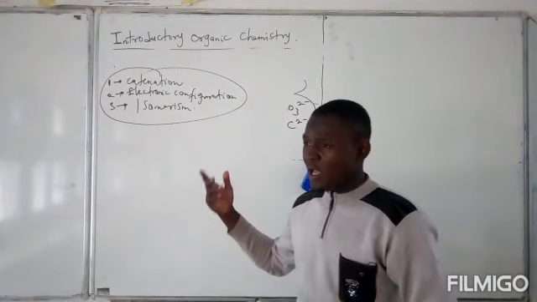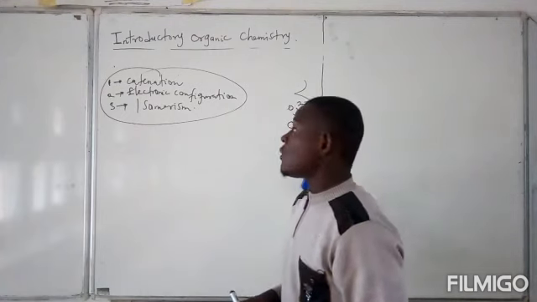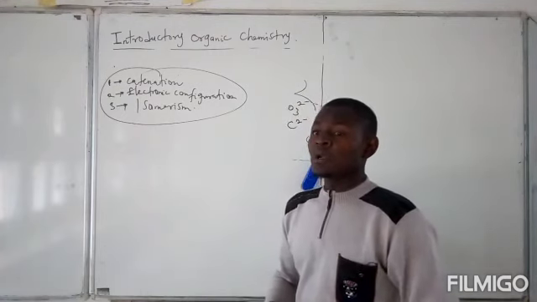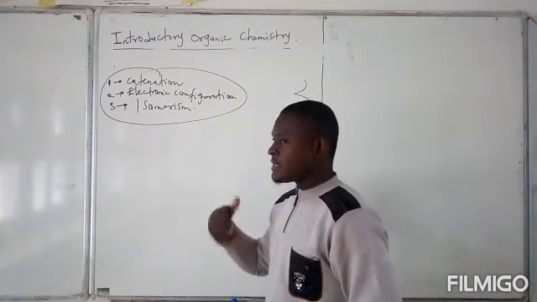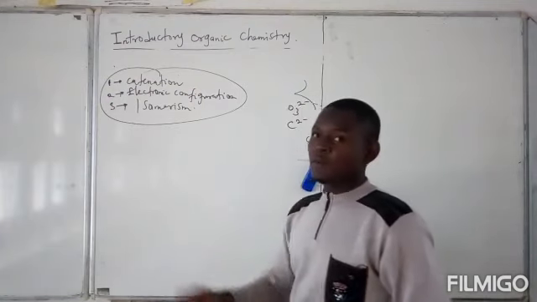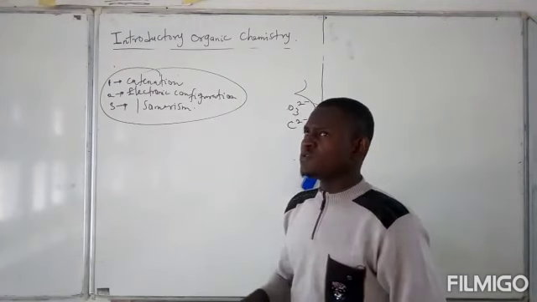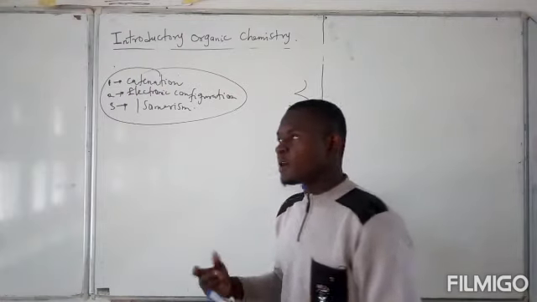So why is carbon special? Now, not only carbon have the ability to catenate, even sulfur do catenate. But carbon is special because when it catenates, even all the successive members resulting from this catenation are very, very stable compared to another element like sulfur. Sulfur as well can catenate.